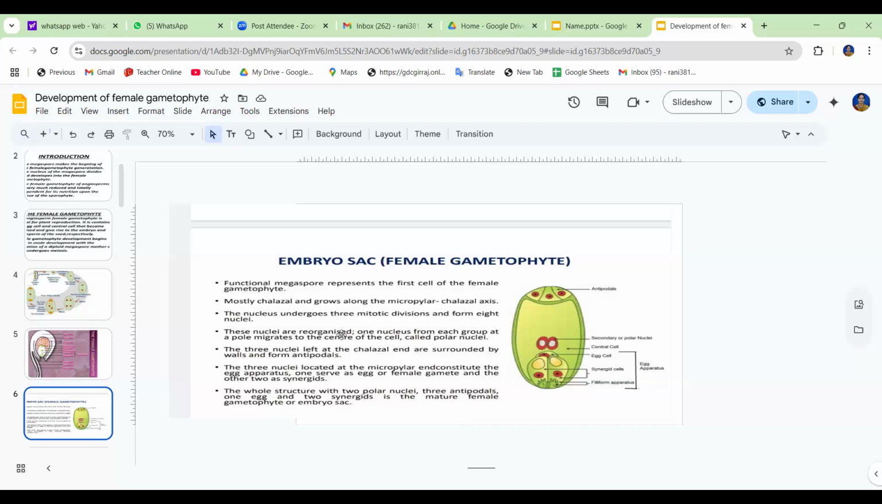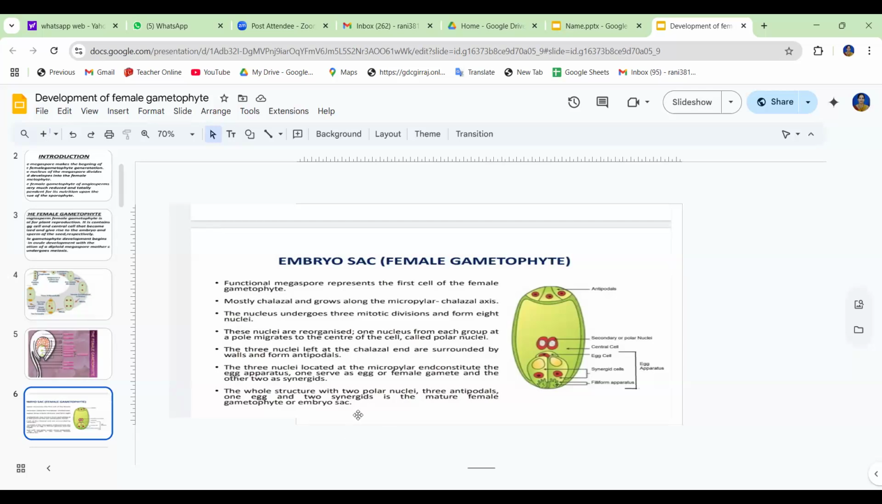Whatever the nucleus, it undergoes 3 mitotic divisions and forms 8 nuclei. Okay, so in this the upper are the 3 antipodal cells and the lower are 2 synergids and 1 egg cell, and the center portion is the secondary or bipolar nucleus. One nucleus from each group at a pole migrates to the center of the cell, called the polar nuclei. And the 3 nuclei left at the chalazal end are surrounded by walls and form the antipodals.